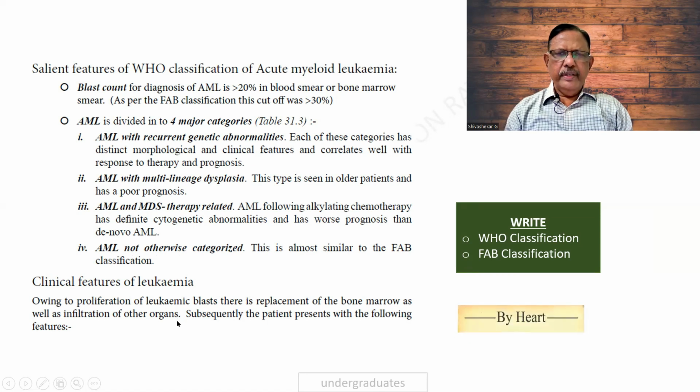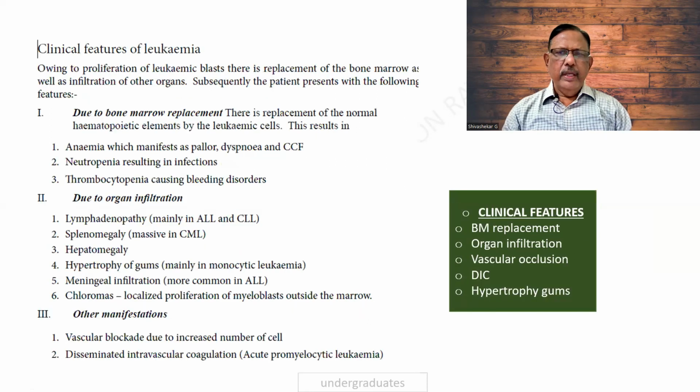Going to the proliferation, you find that the marrow will be filled with these blast cells. Kindly learn this by heart. Now, what are the clinical features of a leukemia? Again, you find that there can be a bone marrow replacement, organ infiltration, vascular occlusion, DIC, and hypertrophy of the gums. So whenever there is a bone marrow replacement, patient can have an anemia, neutropenia, as well as thrombocytopenia.